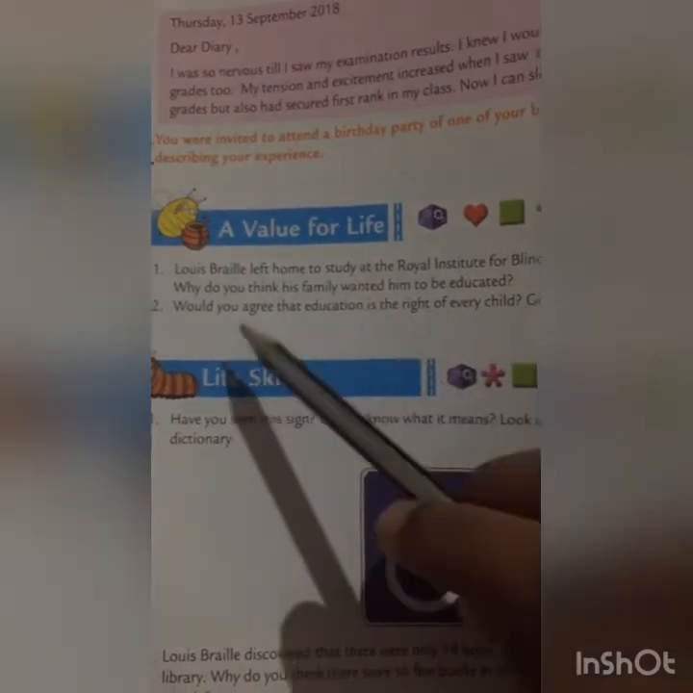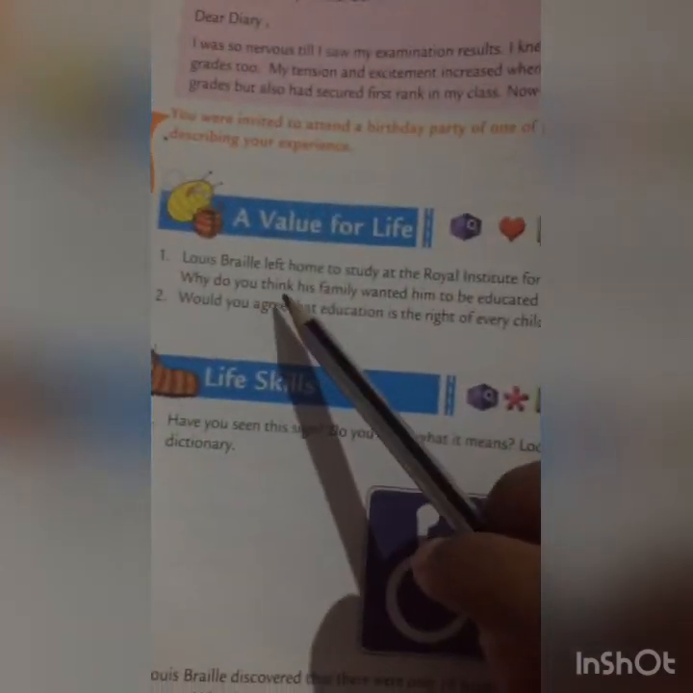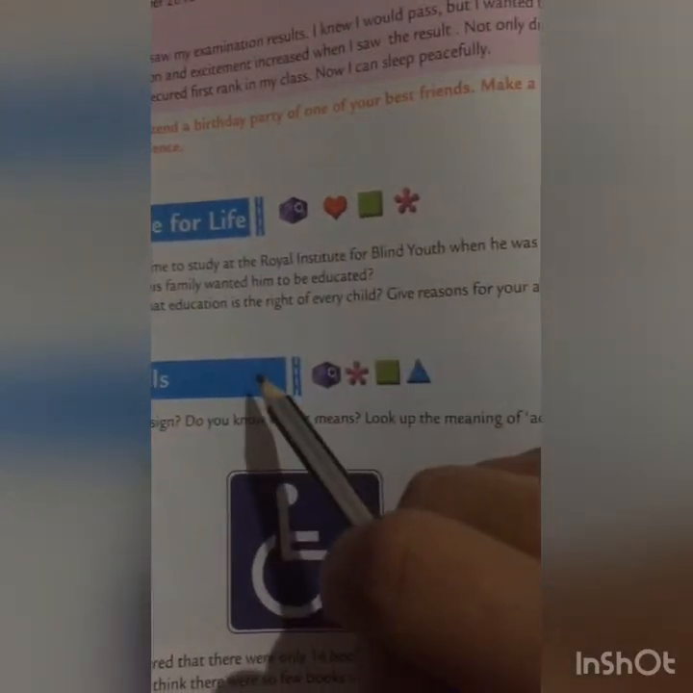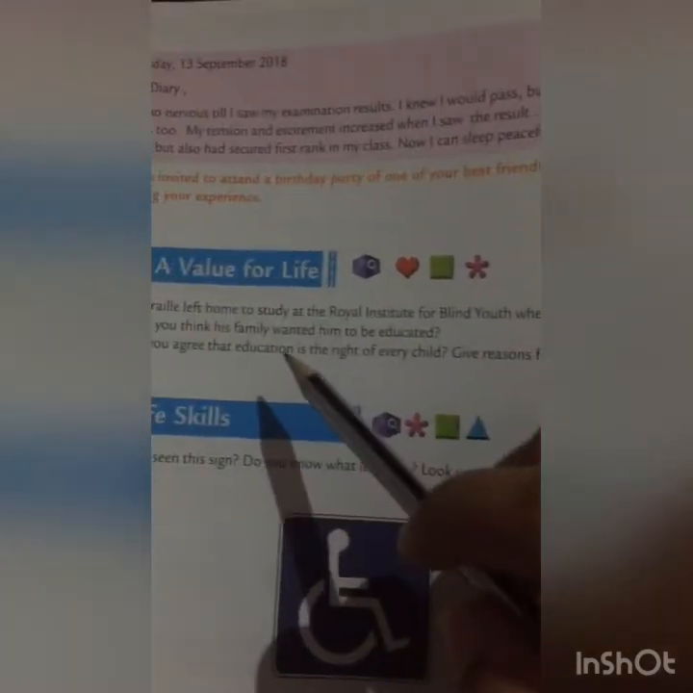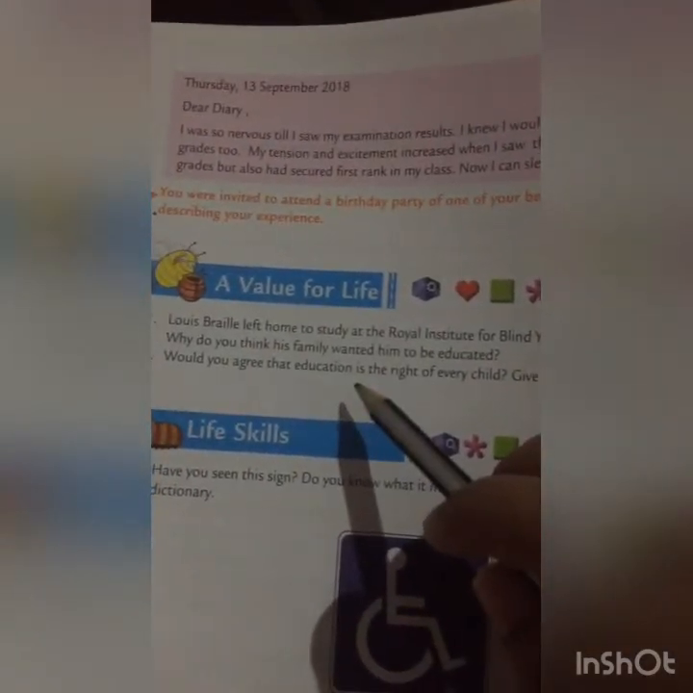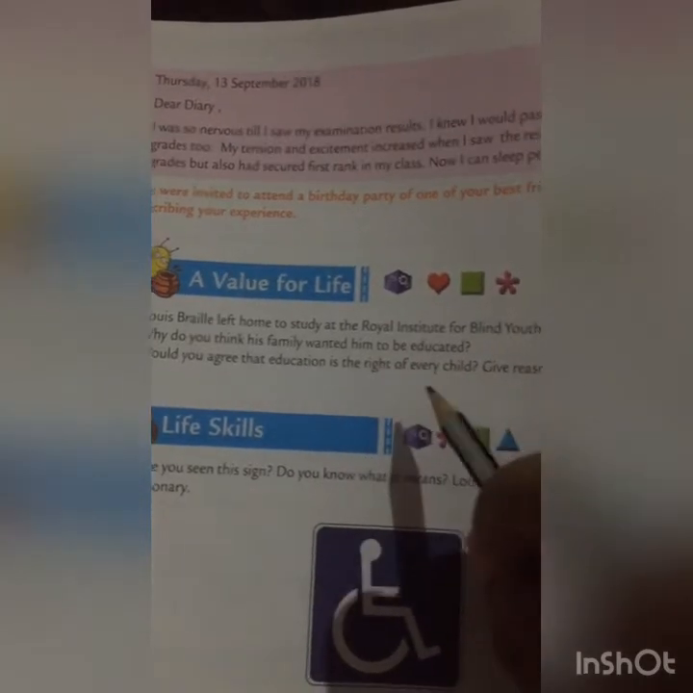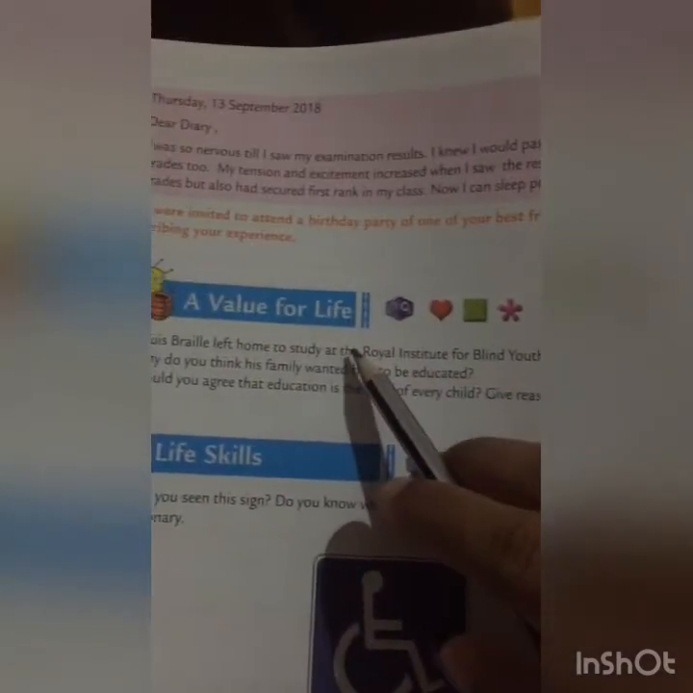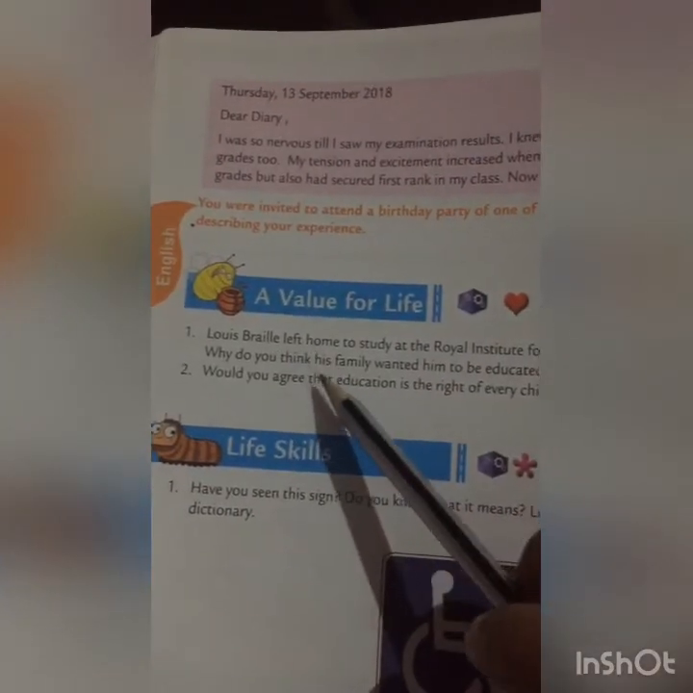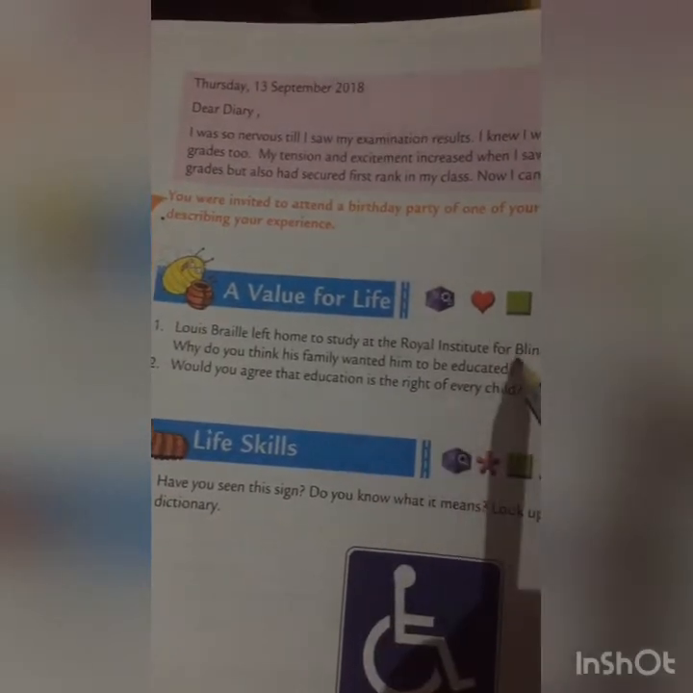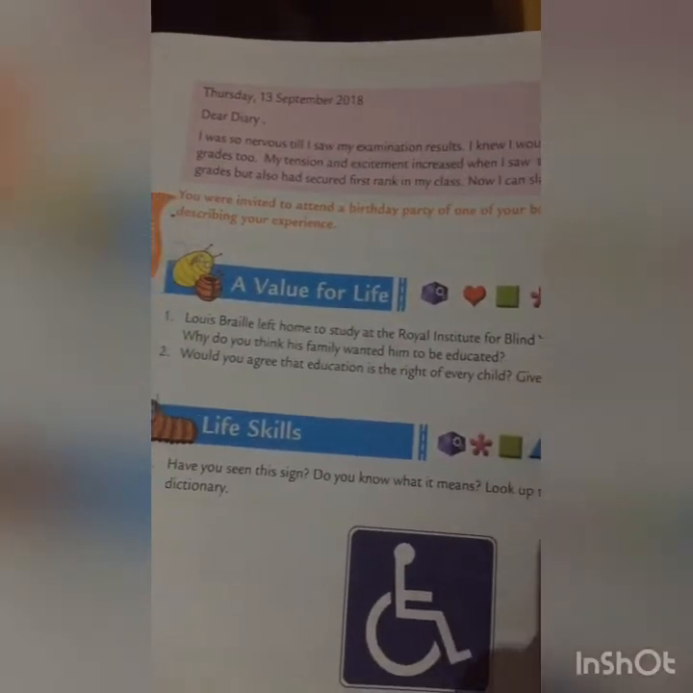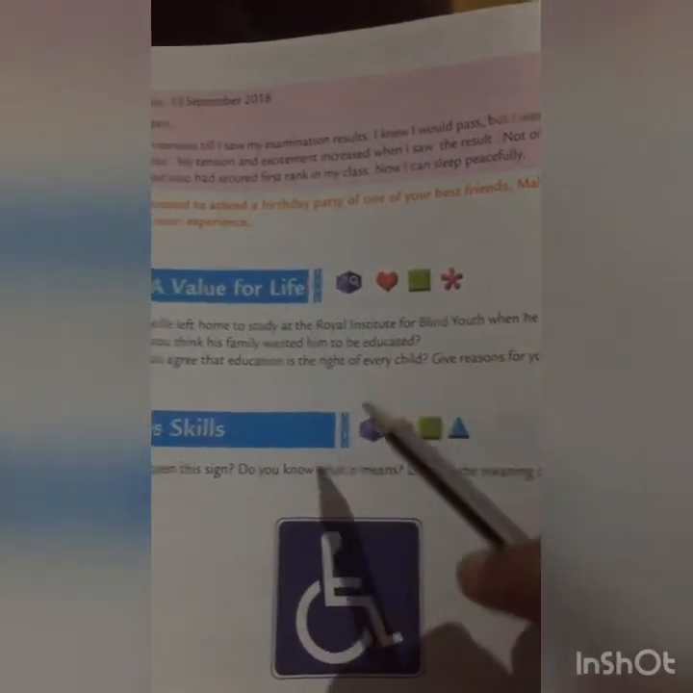A value for life. Louis Braille left home to study at the Royal Institute for Blind Youth when he was 10 years old. Why do you think his family wanted him to be educated? We have already read in the textbook in this chapter that Louis Braille left his home at the age of 10. And why do you think his family wanted him to be educated? Okay. Can you please write it in your own words and send me?